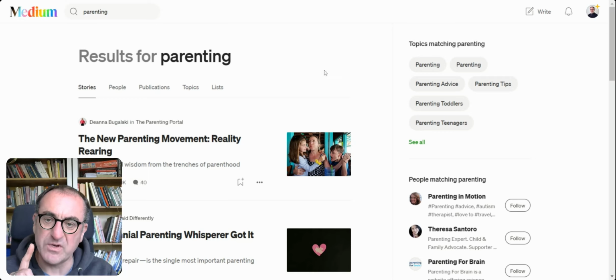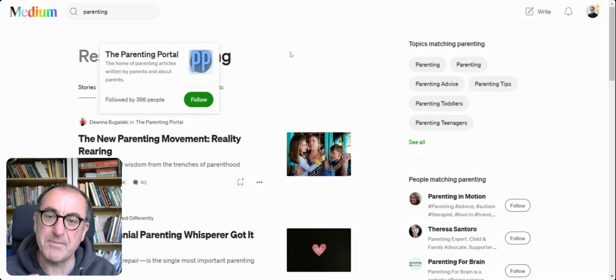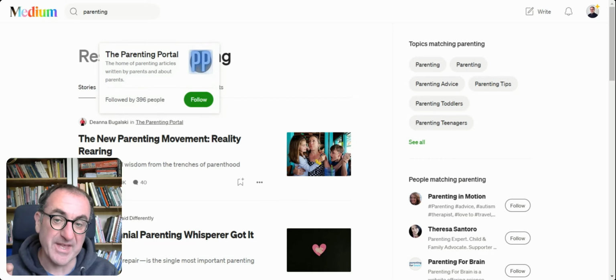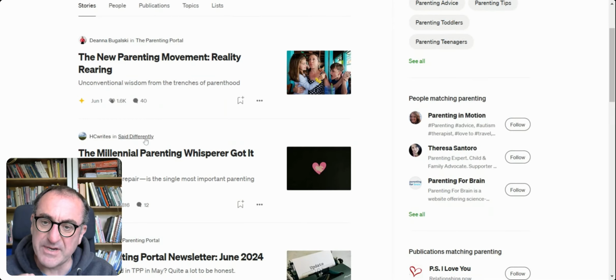Here's the first thing that you do. You just look down the articles that first come up, and you can see it tells you who it is, the title, and it tells you if it's in a publication. And if you hover over it, it comes up what it is. So this one's called the Parenting Portal, home of parenting articles written by parents, about parents, followed by 396 people. So that is on our topic, but 400 people, that's not great, so we're not really interested in that.